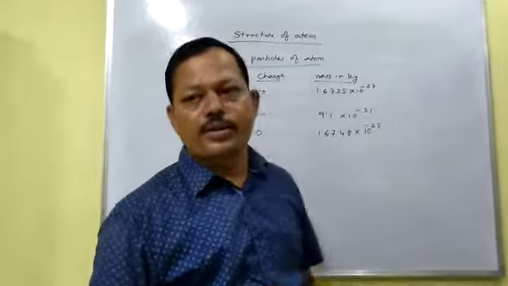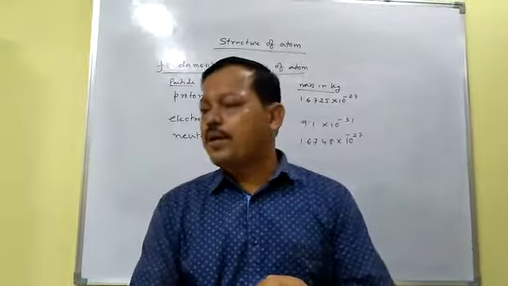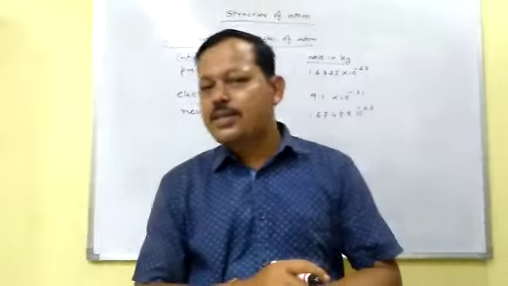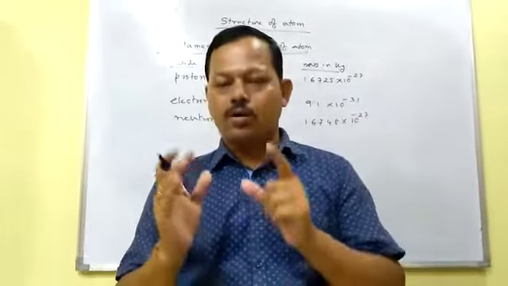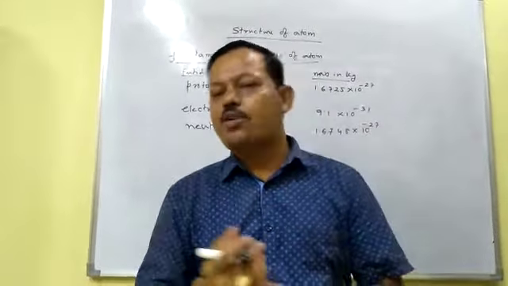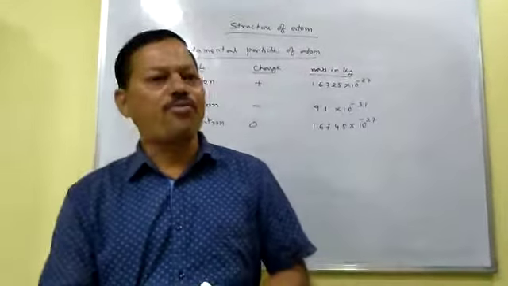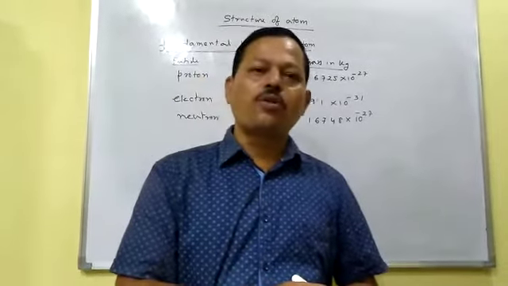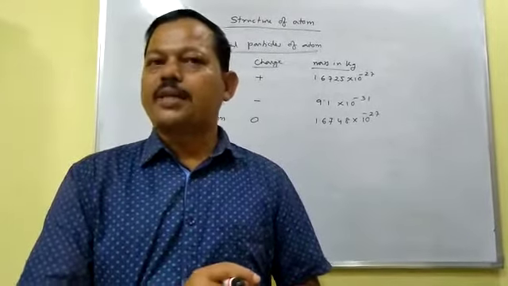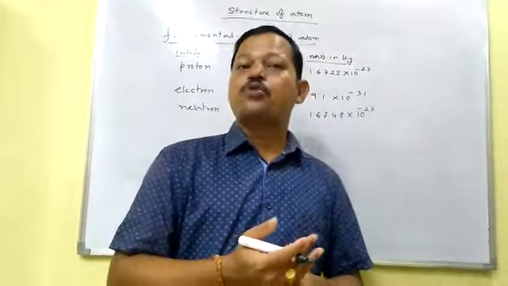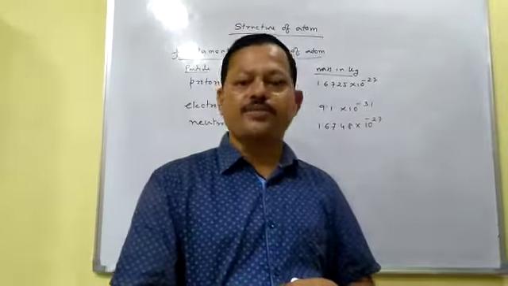First we will study Thomson's model of atom. In this Thomson's model of atom, he gave one model, but there are some limitations and some drawbacks. Due to that drawback, one of the scientists, Rutherford, modified the Thomson model, and he gave one new model which is called Rutherford's model of atom. But Rutherford's model also has some drawbacks, and due to that, one of the scientists called Bohr modified the Rutherford's model of atom, and he developed one new model which is called Bohr's model of atom.